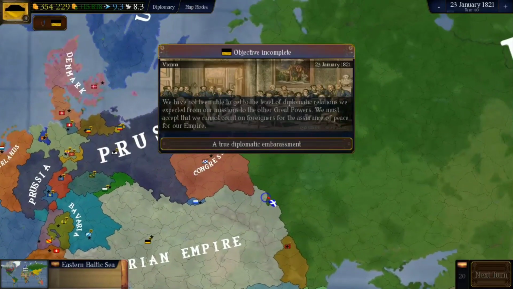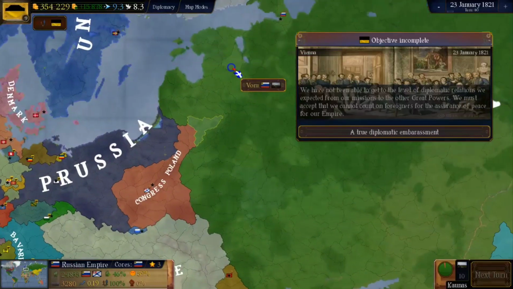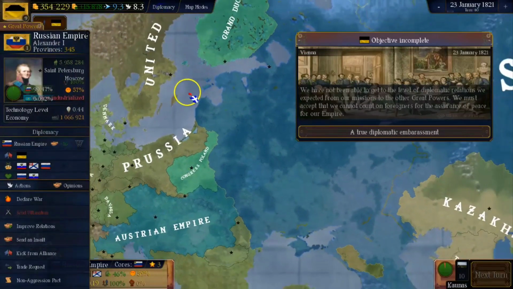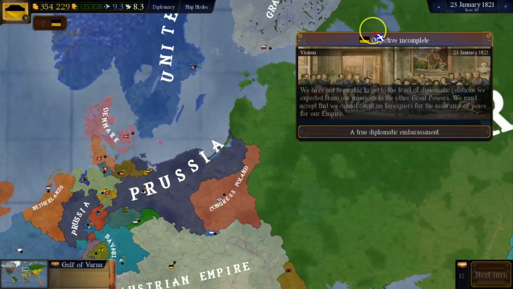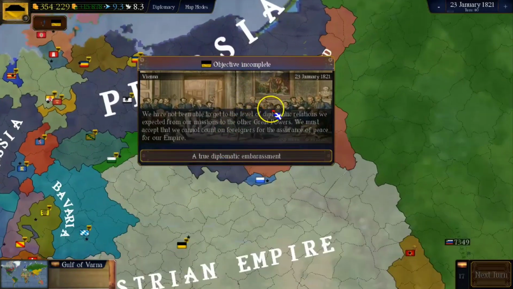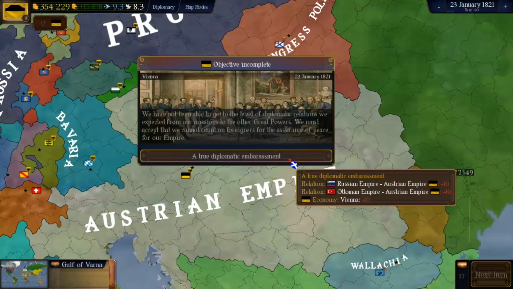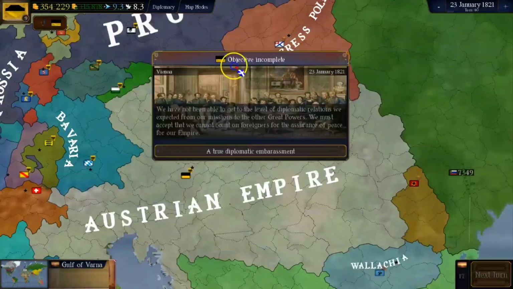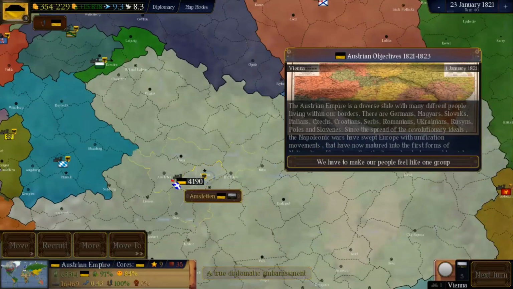So, objective incomplete. Unfortunately, we have not been able to improve the relations as we wanted, which is a shame, but I think I understand why. We should have started way earlier. Instead, we started just when the events happened. Anyways, the objective incomplete. We have not been able to get the level of diplomatic relation we expect from our missions to the other great powers. We must accept that we cannot count on foreigners for the assurance of peace for our empire. A true diplomatic embarrassment. And we even lose some economy in Vienna, which is really not ideal. And now it's 16,000.